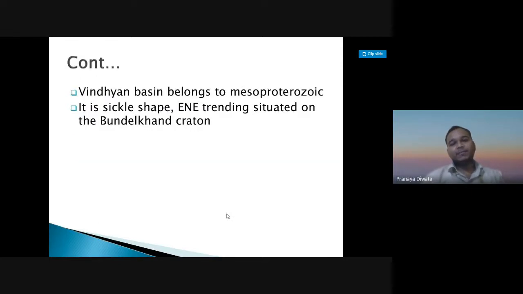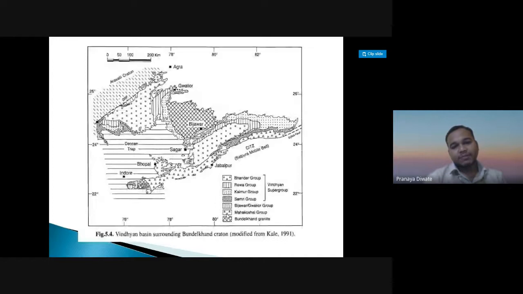Vindhyan Basin belongs to the Mesoproterozoic. It is sickle shaped, east-northeast trending, situated on the Bundelkhand Plateau. So this is the Vindhyan Basin. How does it look? The Vindhyan Basin surrounds the Bundelkhand Plateau, modified from the Kale map, Kale 1991.